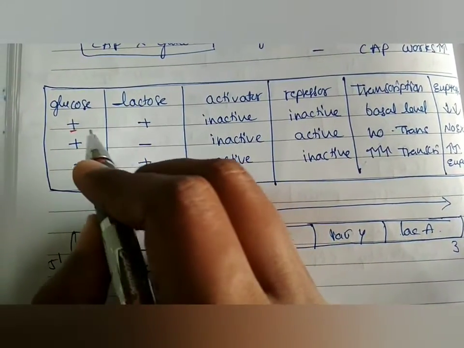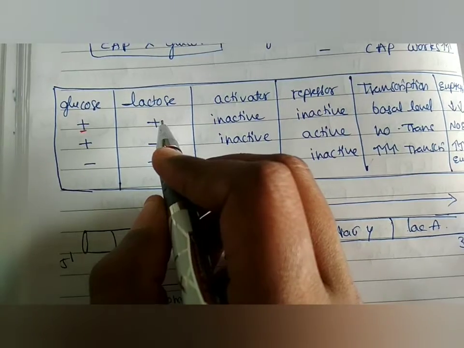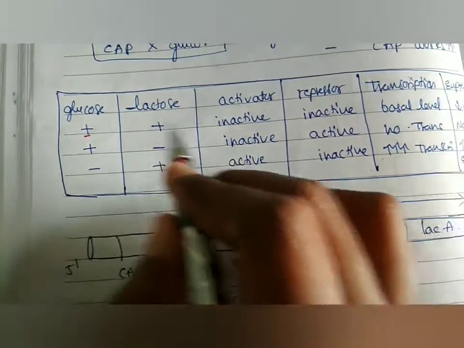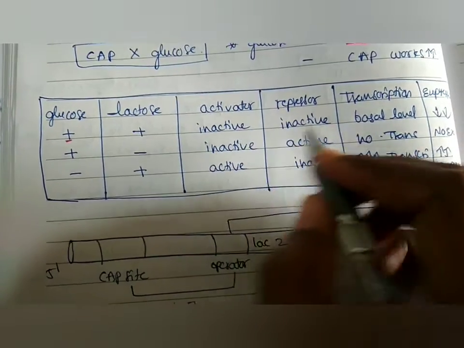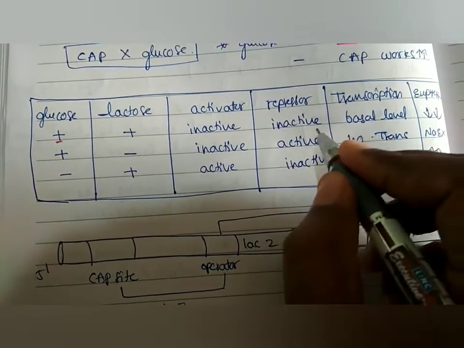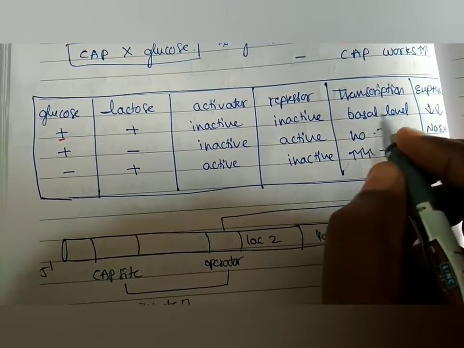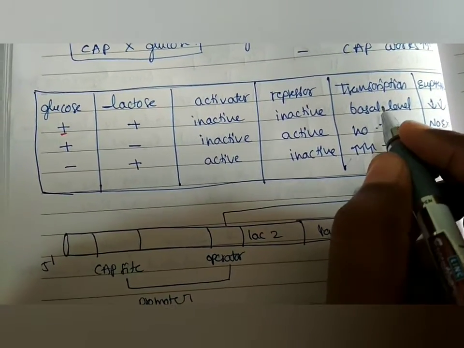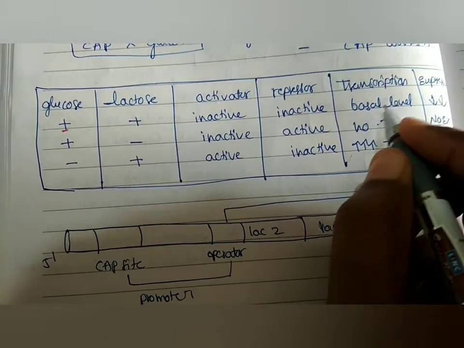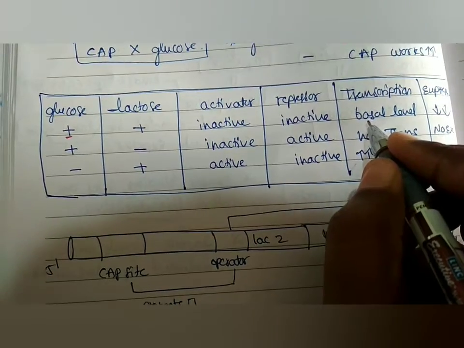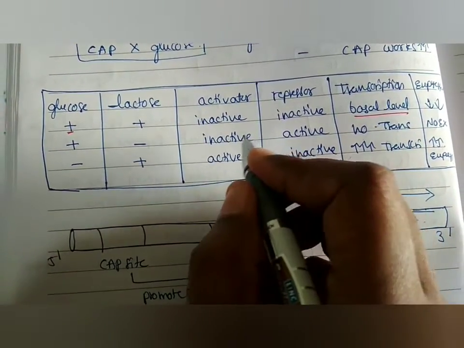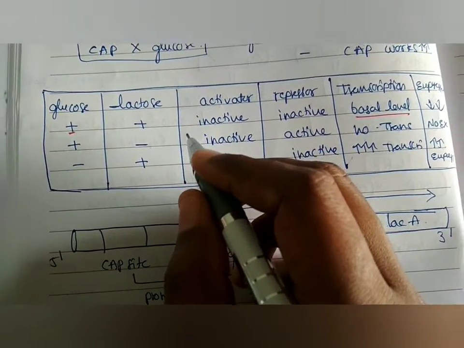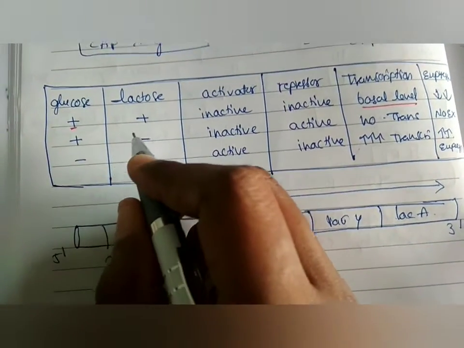Even though glucose is present, the activator works sometimes, and transcription and gene expression take place, but it is low expression. That type of transcription is called basal level transcription, and it is always present in the cell.